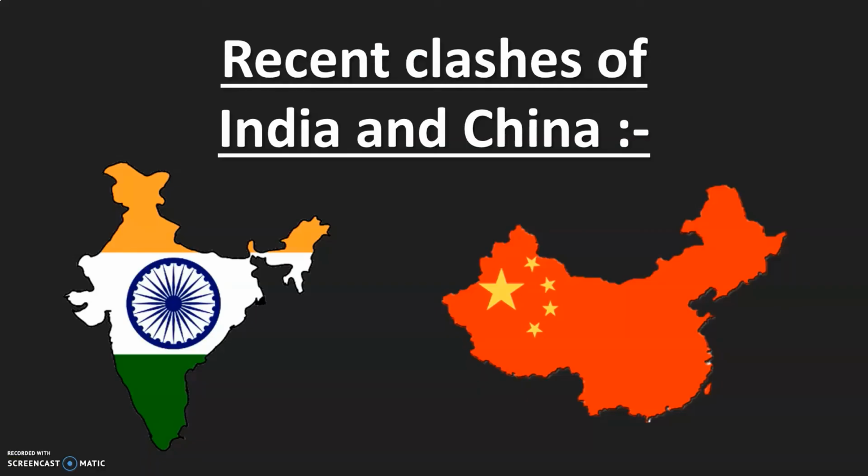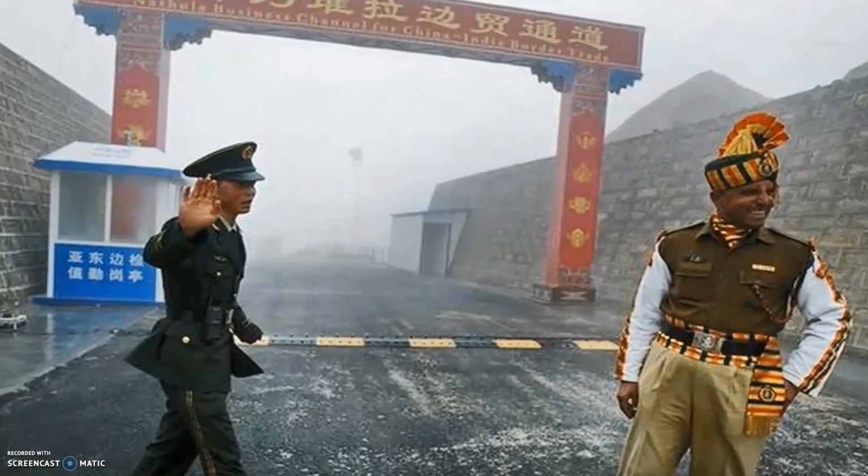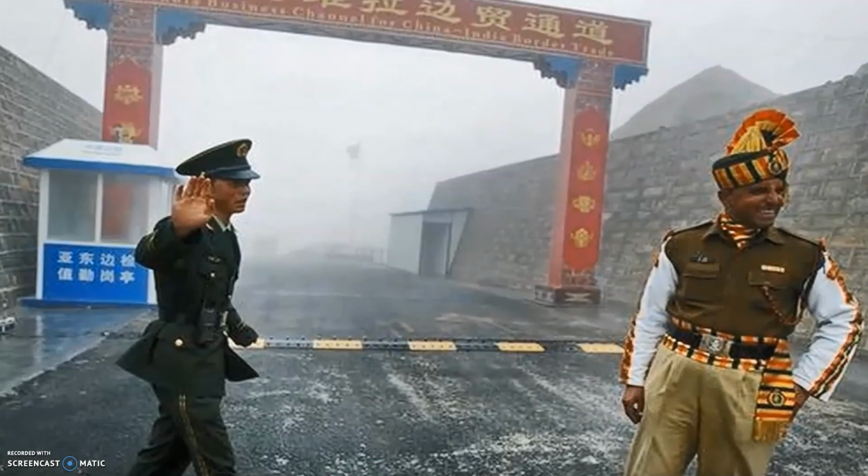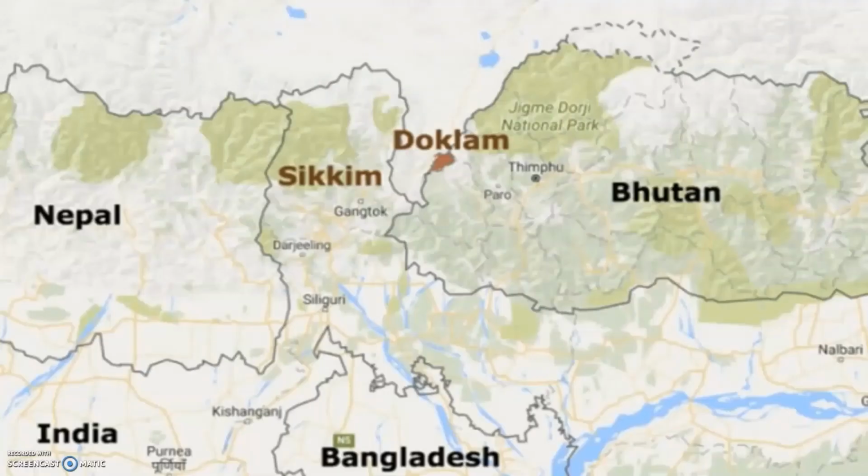Finally, let's talk about the recent major clashes between India and China. The first one is the Doklam crisis. In 2017, Chinese troops started constructing a road in Doklam, which is a disputed territory between Bhutan and China. Doklam is at the tri-junction between India, China and Bhutan. The Indian troops soon went to stop Chinese troops from constructing the road. This soon turned into a military conflict, but soon it came to an end.